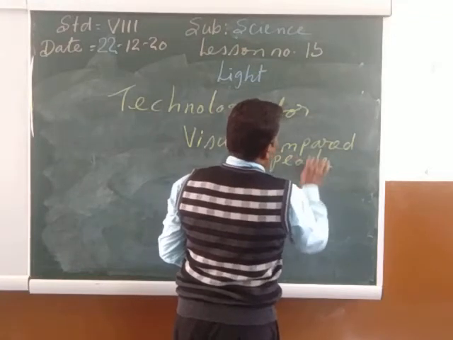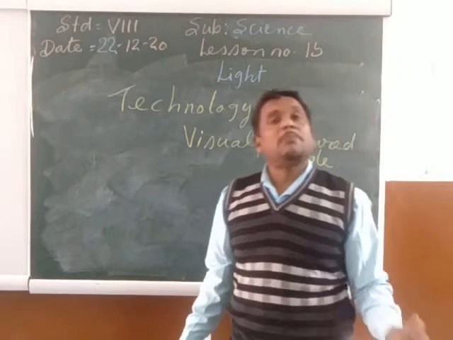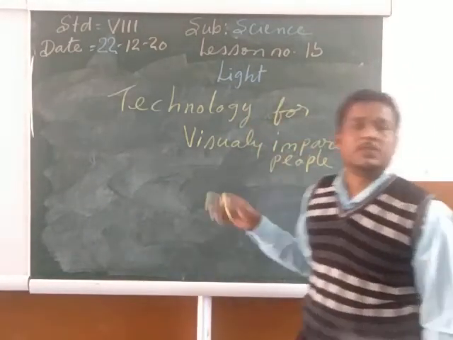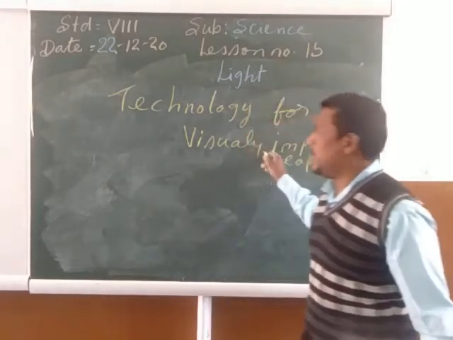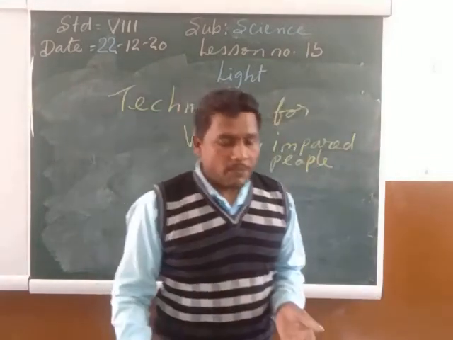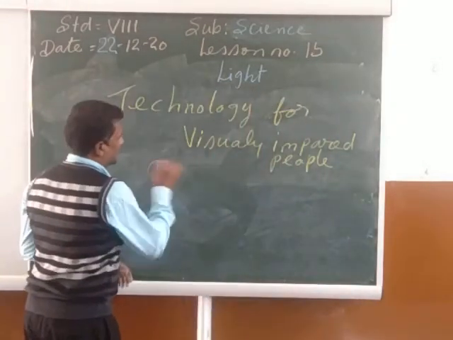Means what are the advanced technologies by which the blind people can see? Visually impaired means the blind people. Means what are the various technologies by which the blind people can read and write? So first one is the Braille system.